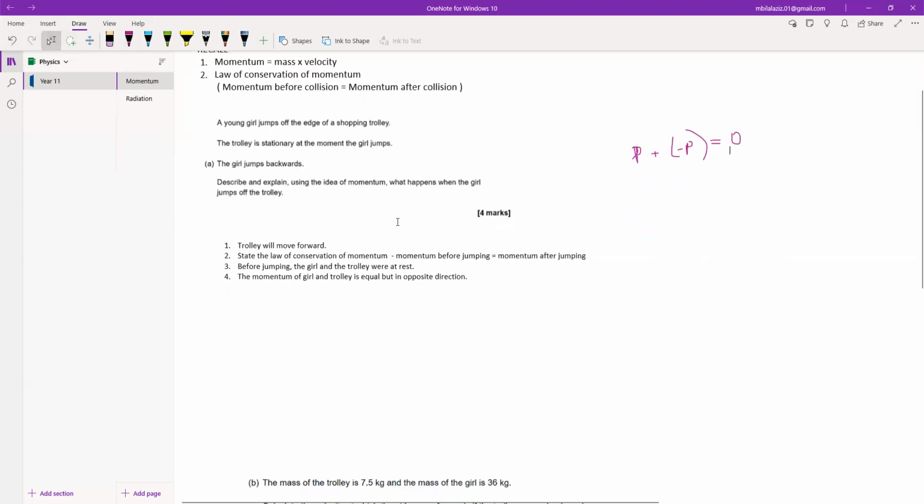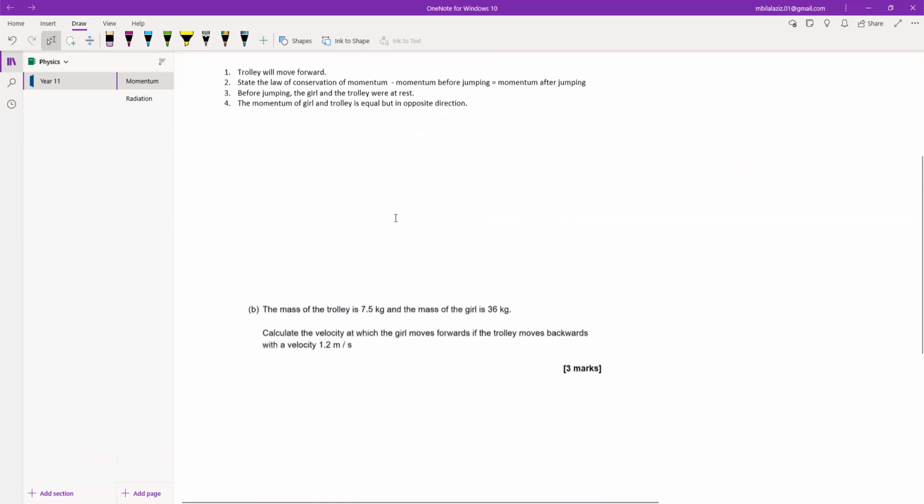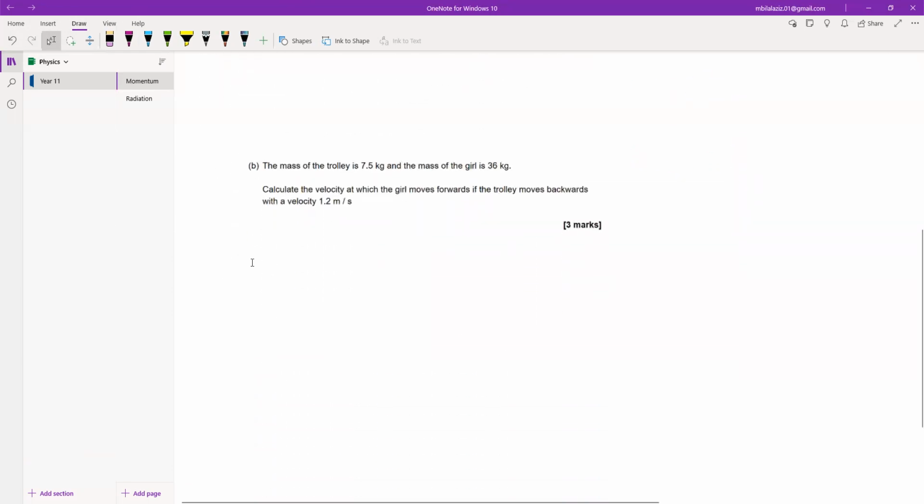Okay, so moving on to the second part. This first part was theoretical. Now this second part is the practical part, or we can say numerical. In order to solve this, we will also use the idea of conservation of momentum. Here they have told you the velocity of the trolley, and they're asking you the velocity of the girl. So we know that the momentum of the trolley and the girl is equal but in the opposite direction.